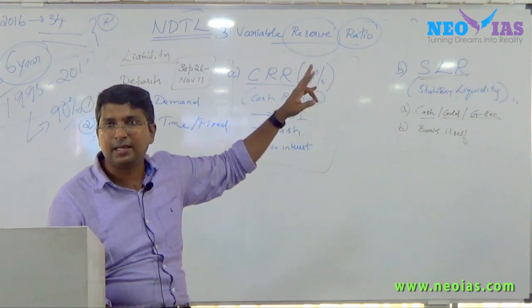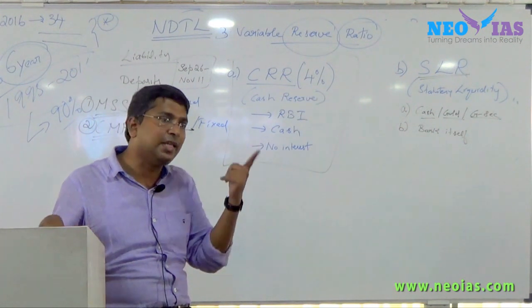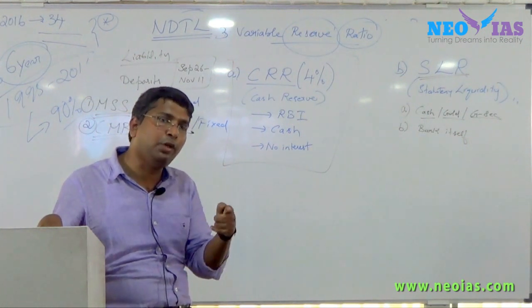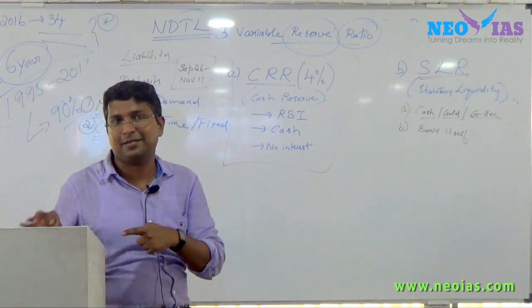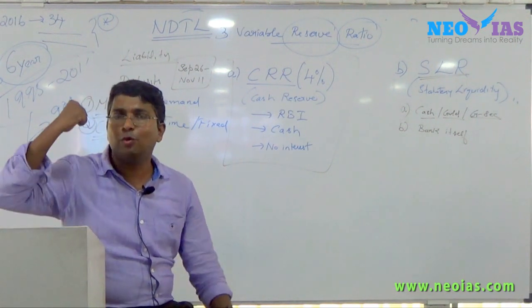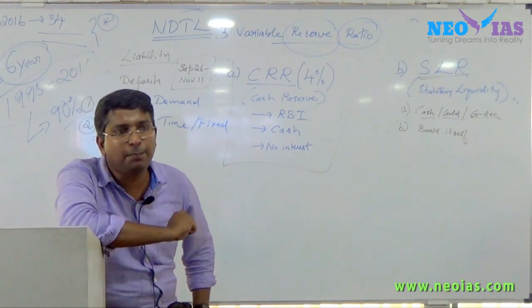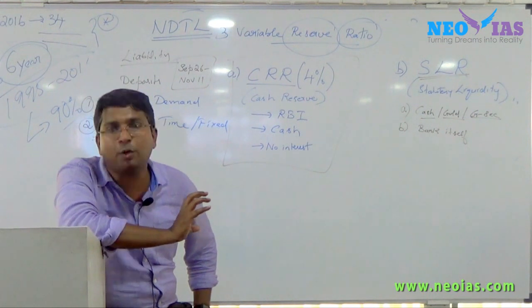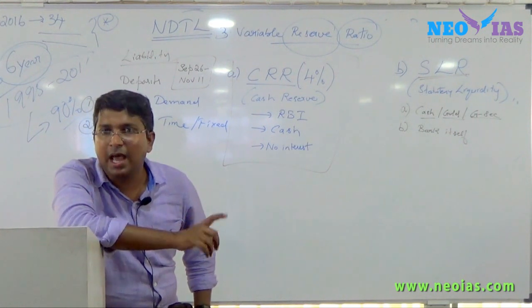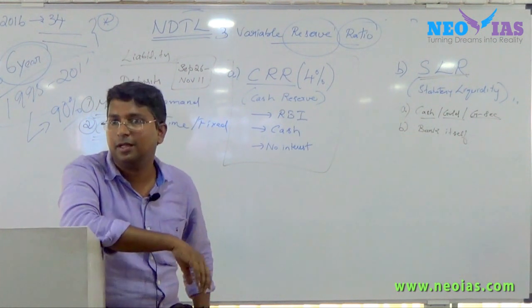Now here lies the relation between SLR and government security. So indirectly, through SLR, RBI is supporting the government. How? See, there is a statutory obligation on the part of the bank to keep a certain percentage of their deposits as SLR. Now when they are given three options and the third option is the best, where they will get a minimum return. What is a government security?